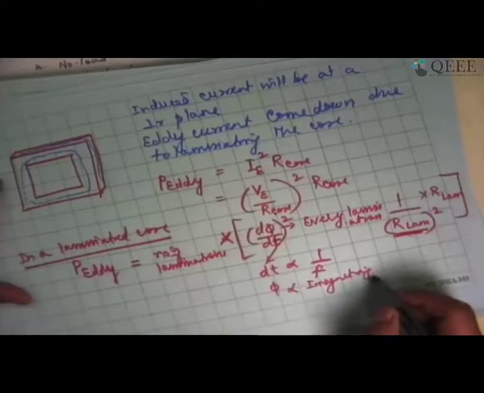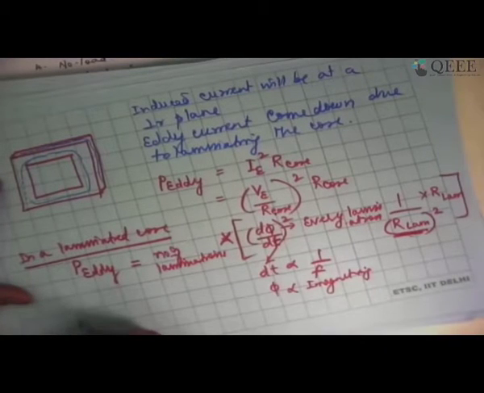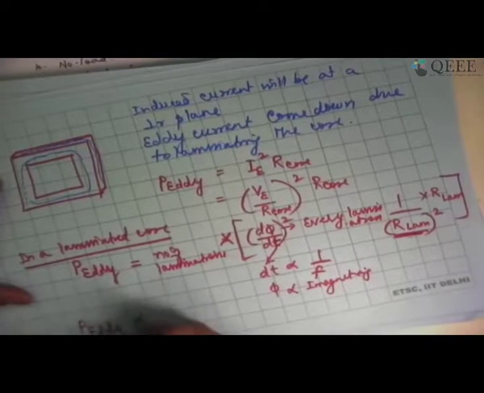Okay. Now, if I say that flux is proportional to magnetizing current, and dt is proportional to 1 by f, I can say P eddy is proportional to definitely frequency square.